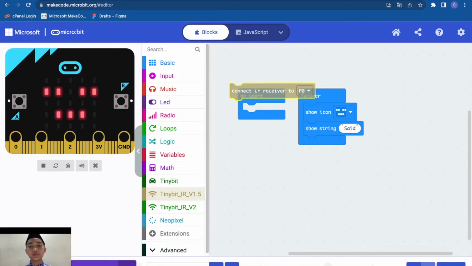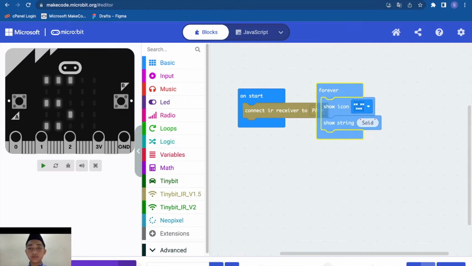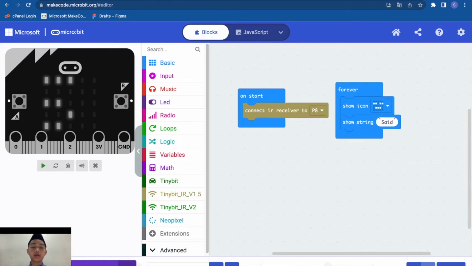Connect the receiver to P12. Okay, go to pick the PH.